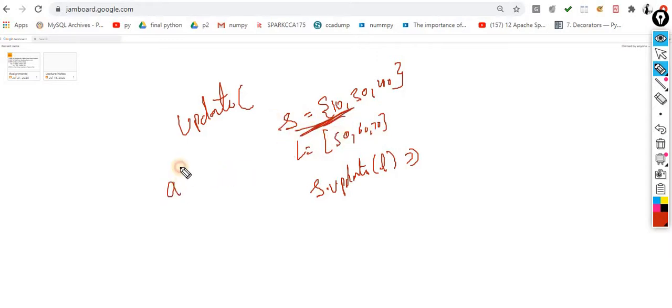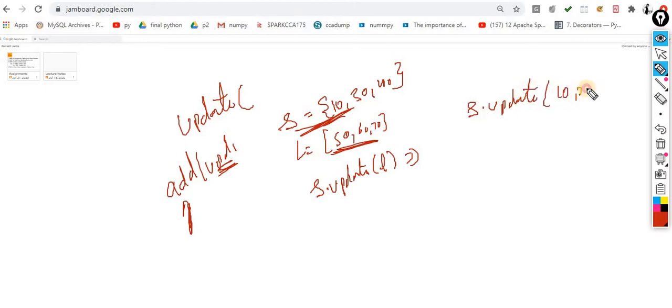Now what is the difference between add and update? If you want to add a single item into a set, then you are supposed to go with add. If you want to add multiple items, then you are supposed to take the help of update. Keep this point in mind: update always takes iterable objects. It doesn't mean that you can do update of 10, 20, 30 like this.